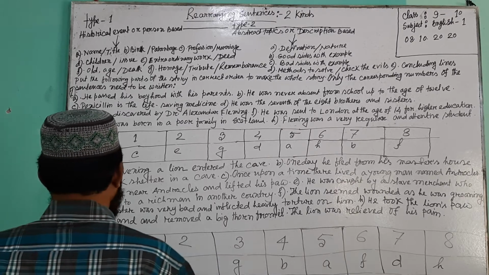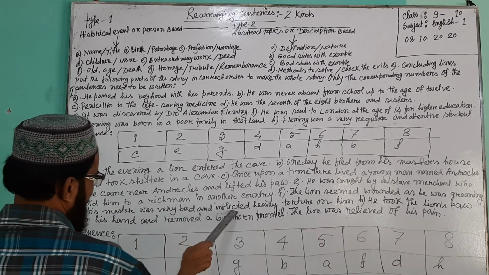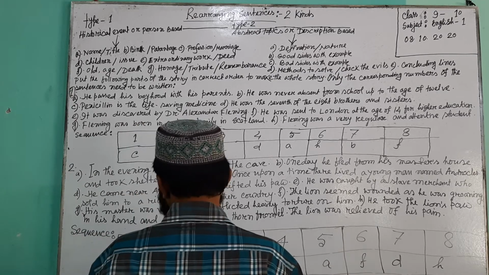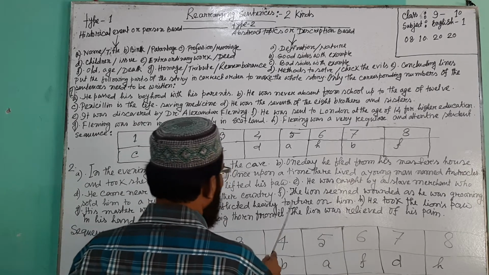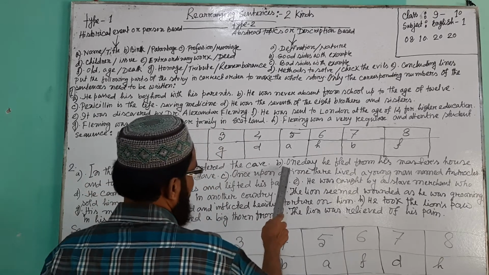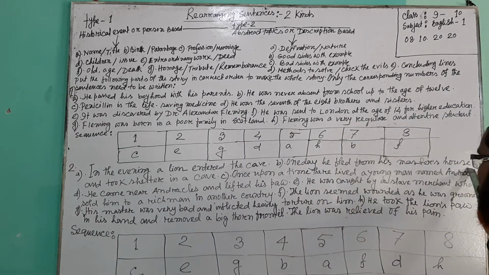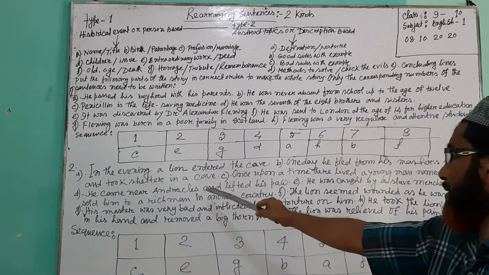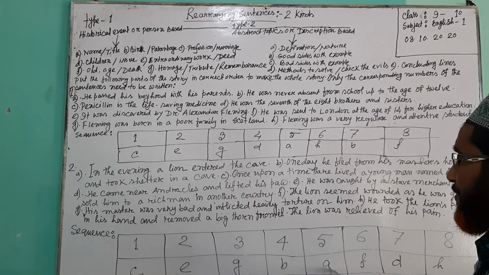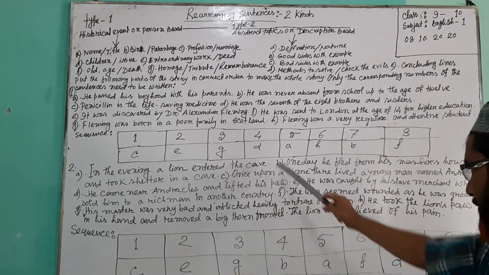Number 3. G. His master was very bad and inflicted heavy torture on him. This is the number 3. Number 4 is B. One day he fled from his master's house and took shelter in a cave. Number 5 is A. In the evening, a lion entered the cave.